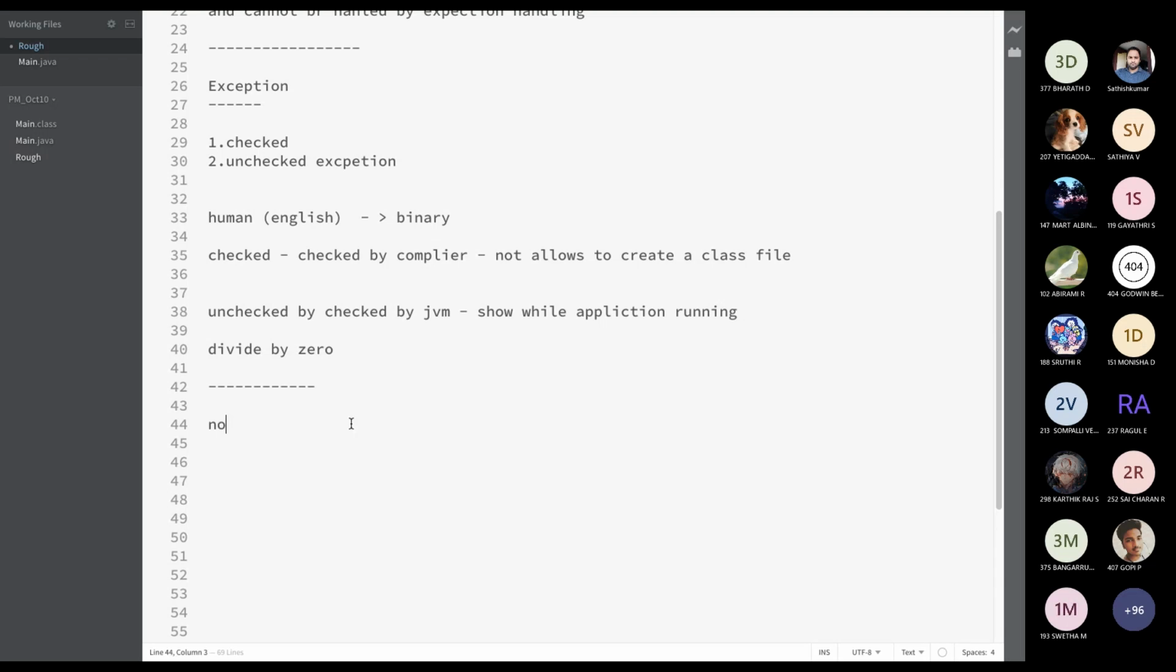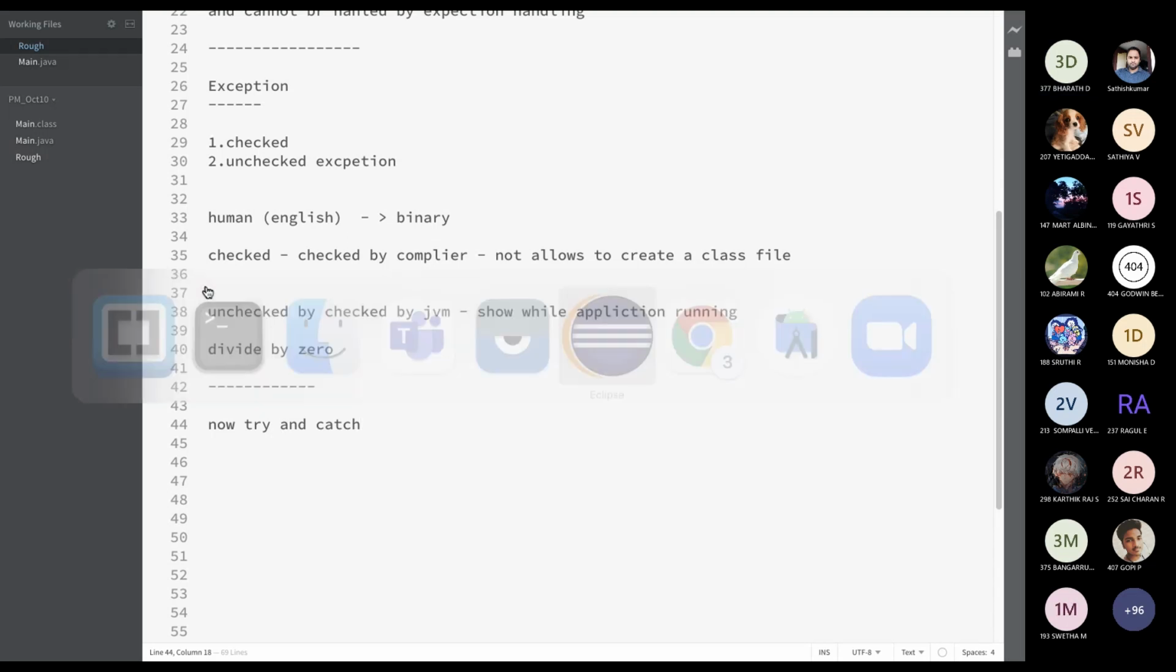Now I will show you some examples of try and catch blocks and how to handle exceptions. Any doubt in these types of exception? How the compiler and JVM work? What is the difference between exception and error? Why we need exception handling? No, sir. Okay, thank you.